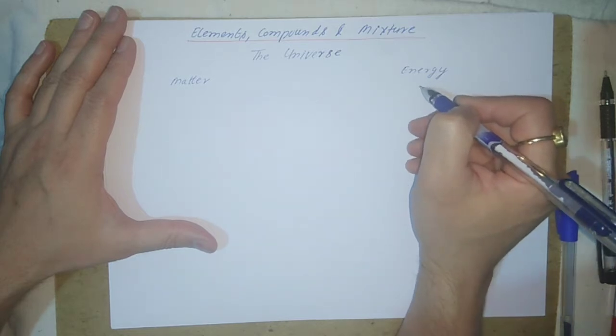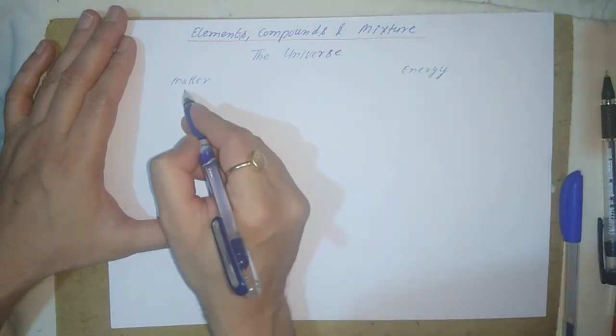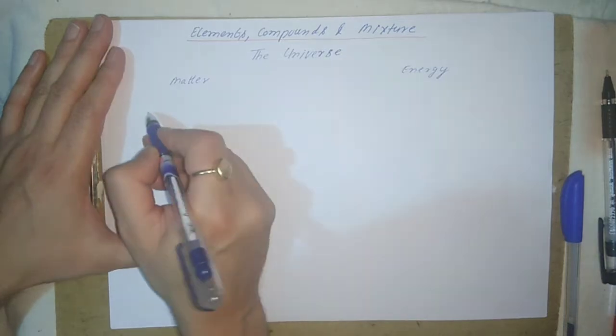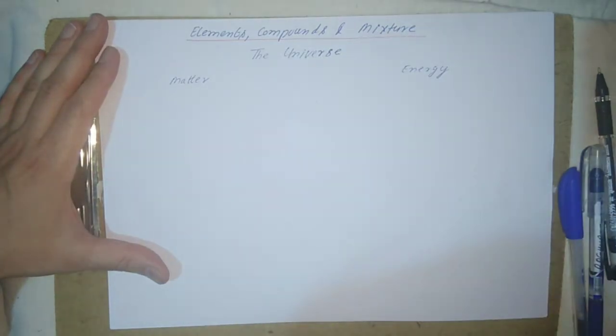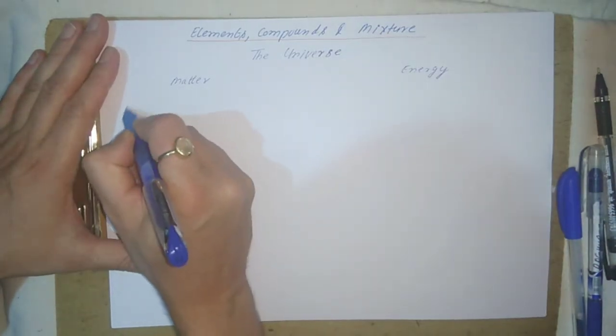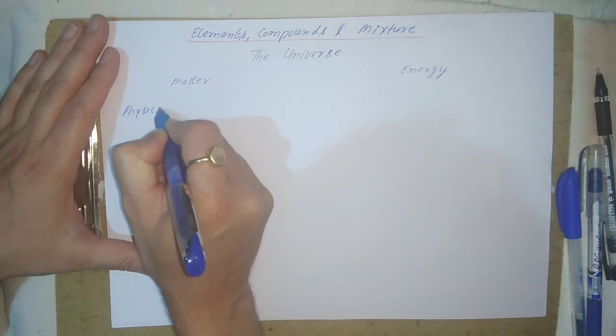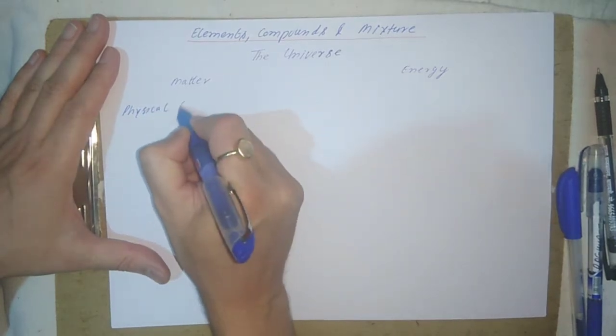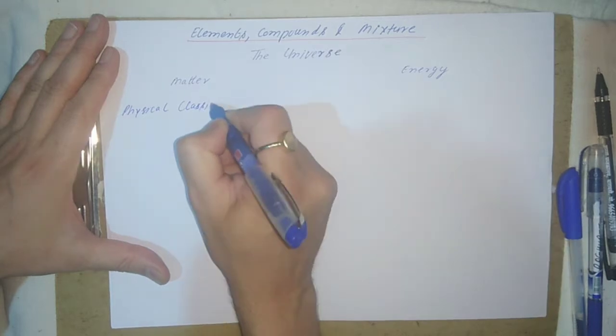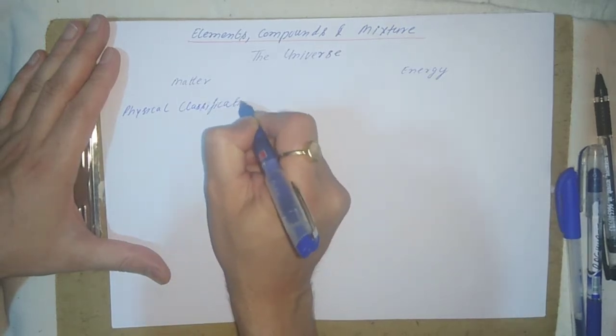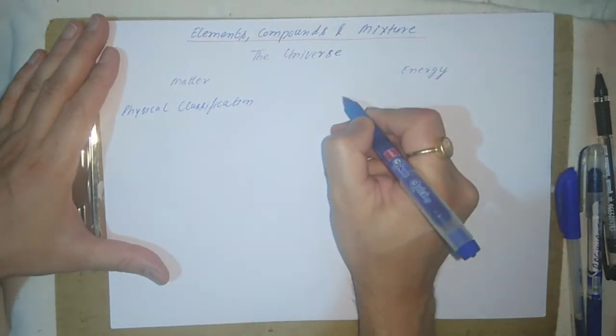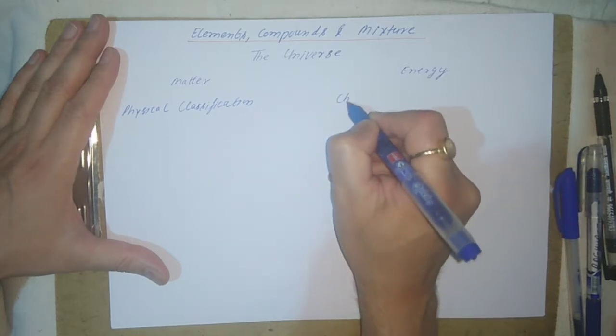Then matter is classified into physical classification, and matter is also divided into chemical classification.